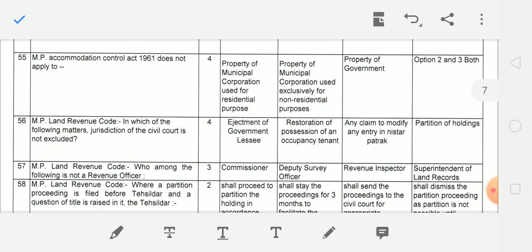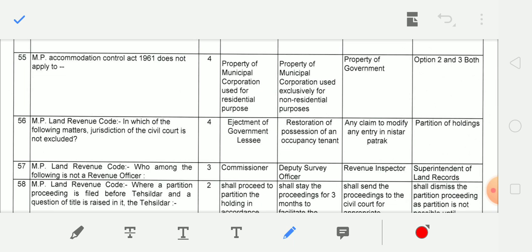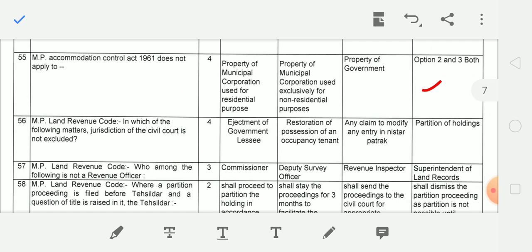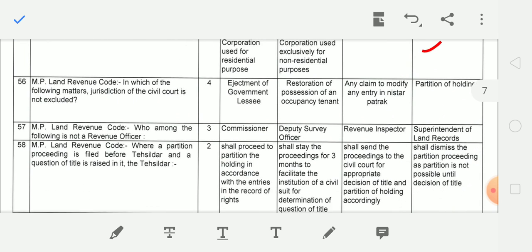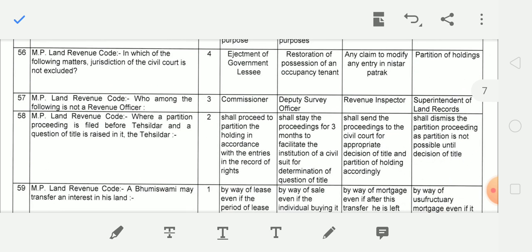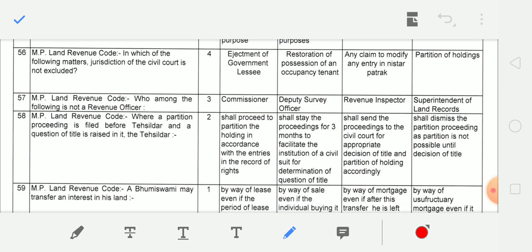Next question, the MP Accommodation Control Act 1961 does not apply to options 2 and 3 both: property of a municipal corporation used exclusively for non-residential purpose, and property of the government. Next question, in which of the following matters is the jurisdiction of the civil court not excluded? Answer is partition of holdings.